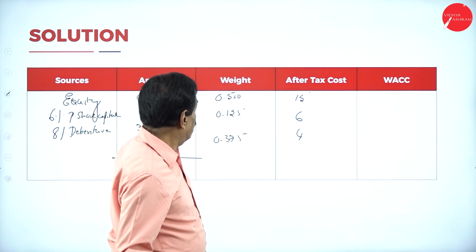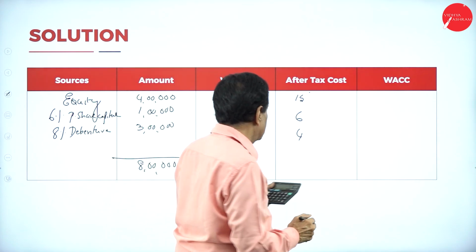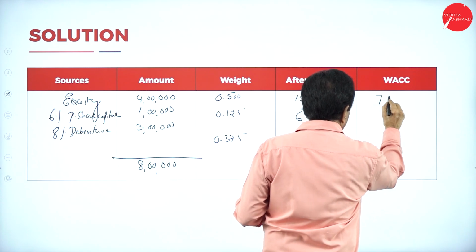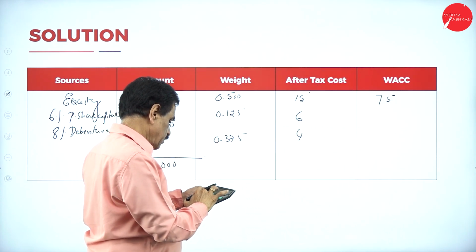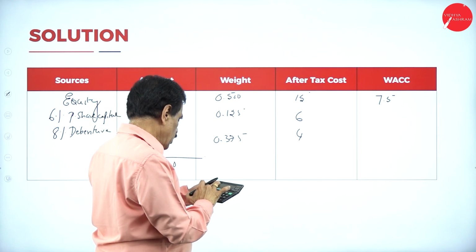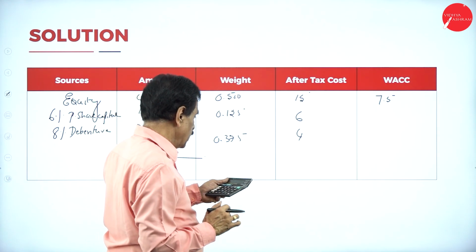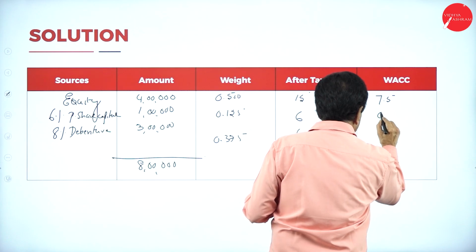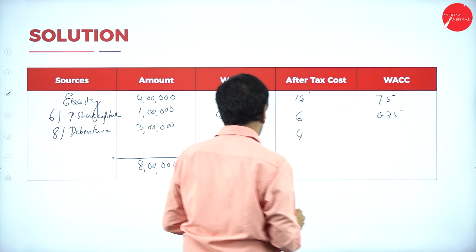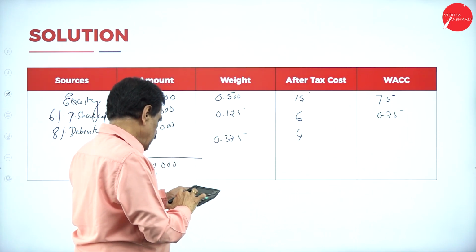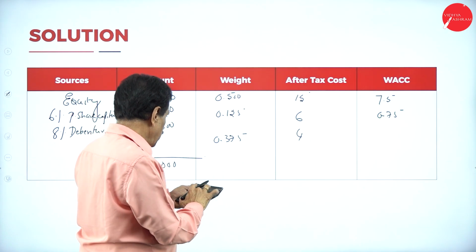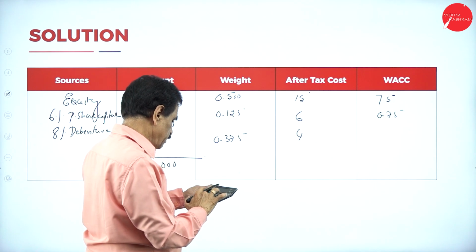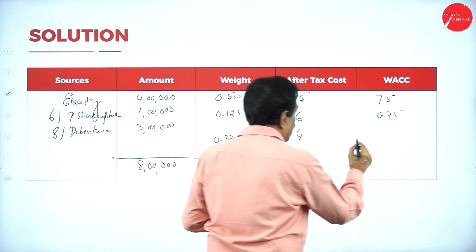Multiply 15 into 0.5, that is 7.5. 6 into 0.125 is 0.75. 4 into 0.375 is 1.5.